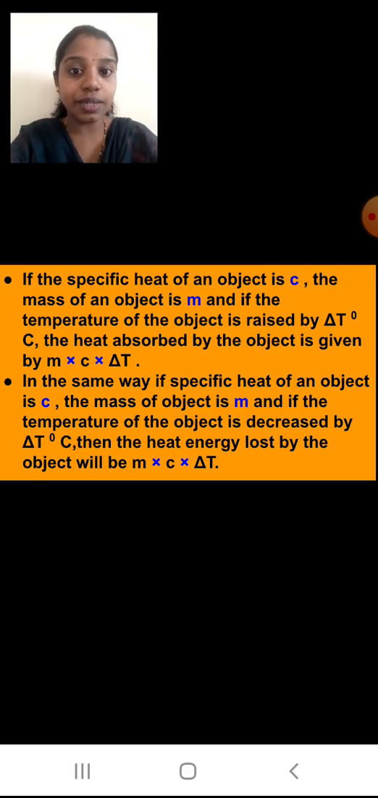Similarly, if the specific heat of an object is C, mass of the object is m, and if the temperature of the object is decreased by delta T degree Celsius, means from higher temperature towards lower, and that difference is delta T degree Celsius, then the heat energy lost by the object is again the same formula, m into C into delta T. So whether heat is absorbed by the object or energy is lost by the object, you have the same formula, m into C into delta T. Okay students, I hope till here is clear to you.